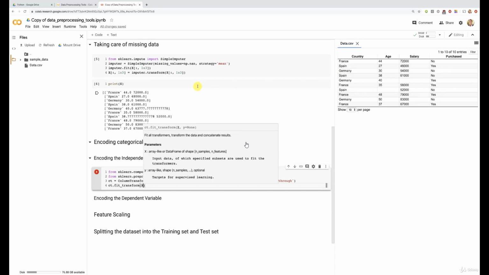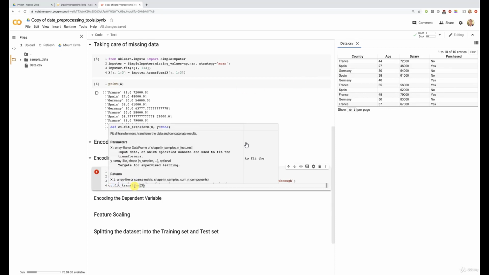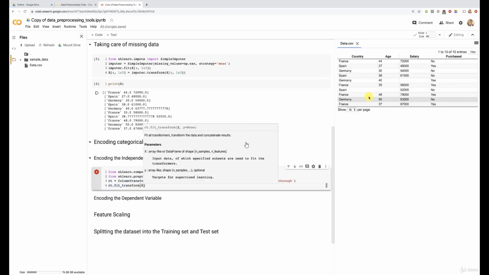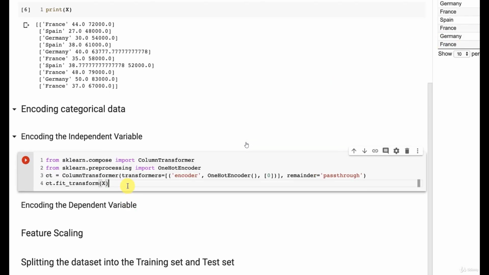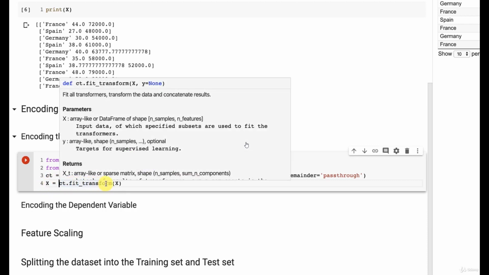First, this fit_transform method will of course return as output the new matrix of features X with the three columns one-hot encoding the country column. And since that's exactly what we want as the new matrix of features X, we're just going to update X. So that's why I'm adding here X equals the output of this fit_transform method.